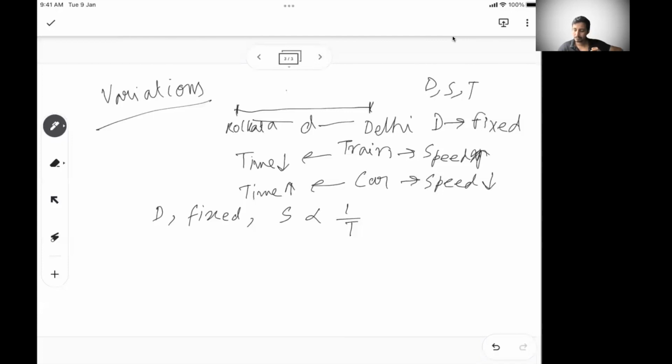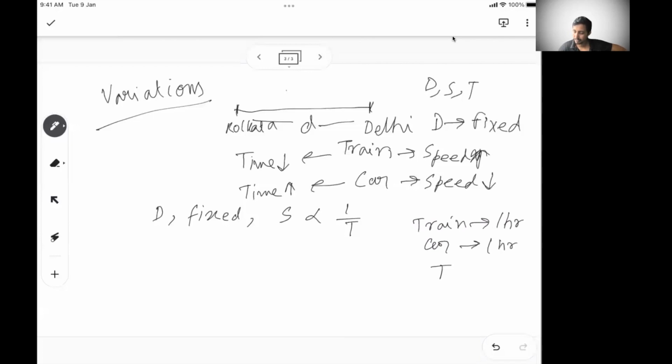But learn that distance is fixed, speed is inversely proportional to the time. Similarly, let's say the same kind of problem where we have the train and the car. Now, don't consider Kolkata to Delhi where the distance is fixed. Let's say the train moves for 1 hour and the car also moves for 1 hour.